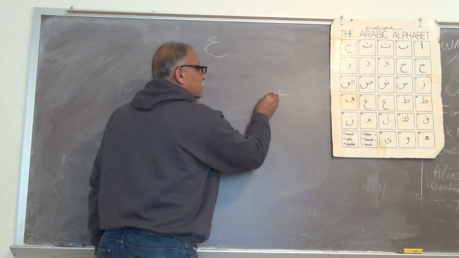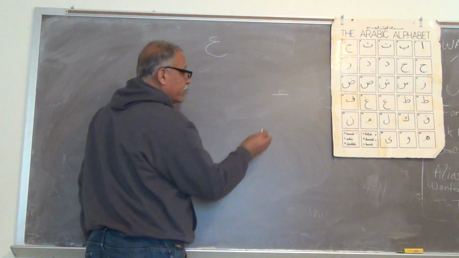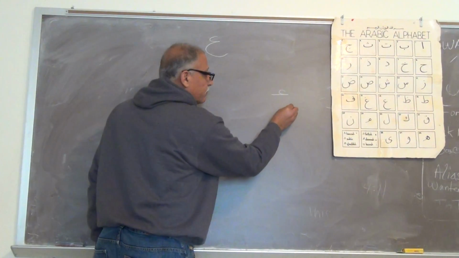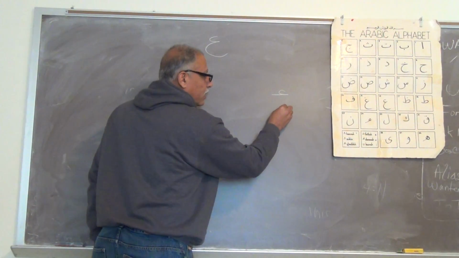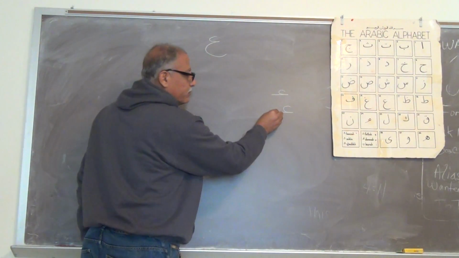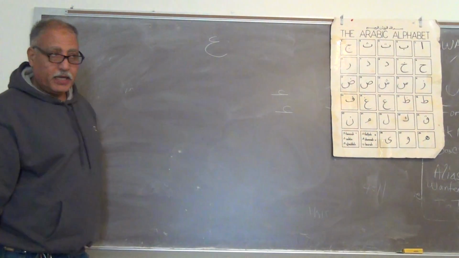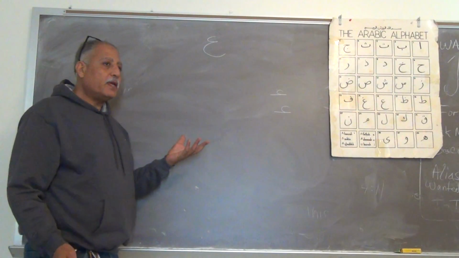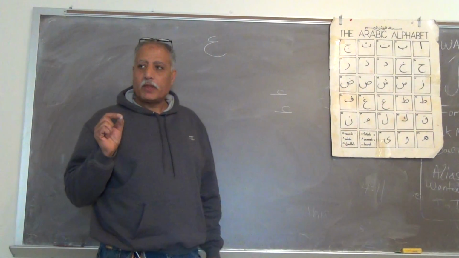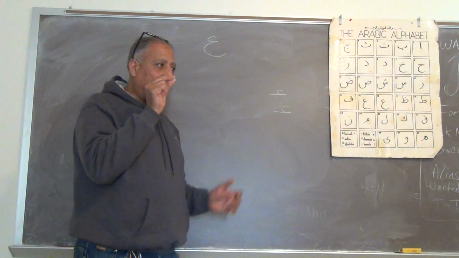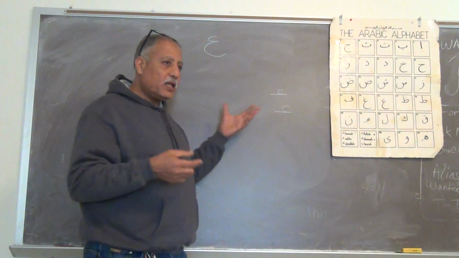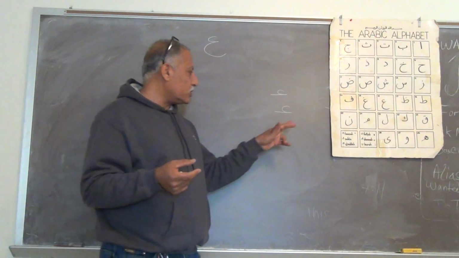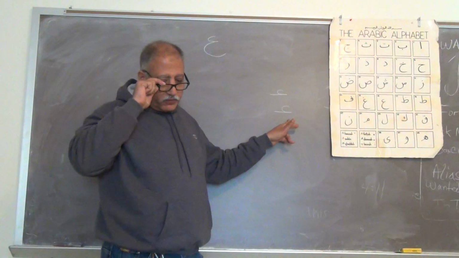Right. So this is the way I'm writing. I start from the top, not from the bottom. Make like a little circle. Go back on the line and make a straight line. This is the ayn. It looks very close to the hamza. If you remember the hamza of the alif, but this is going to be bigger. The hamza is always very small because the hamza is part of the alif. So ayn is going to be a little bit bigger on the sides. So this is how the ayn is in the initial of the word.